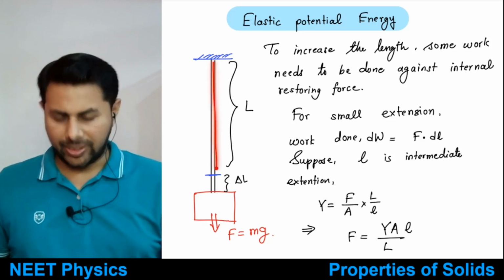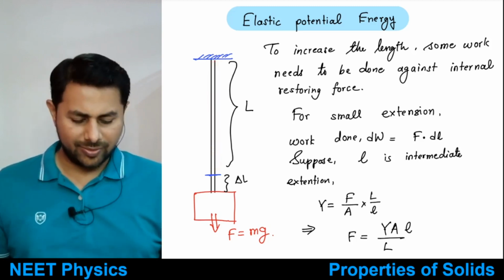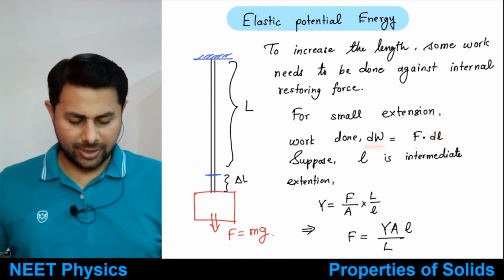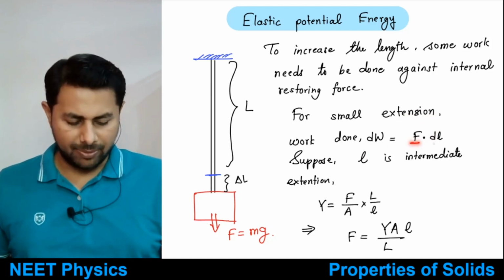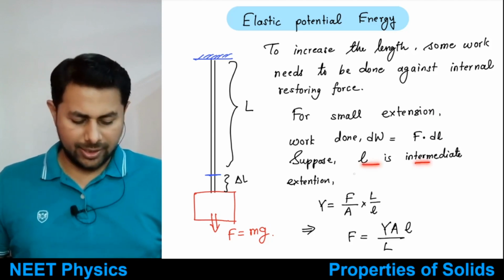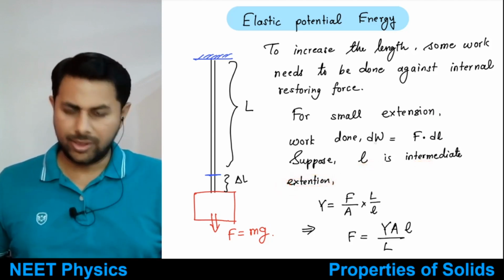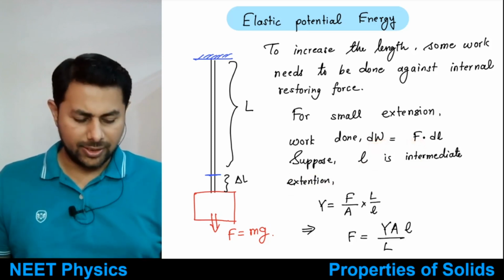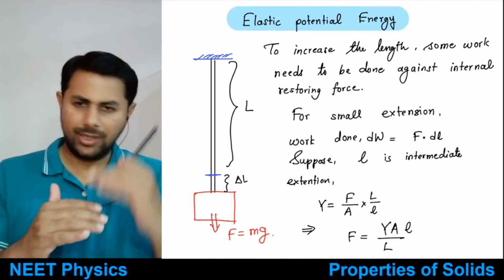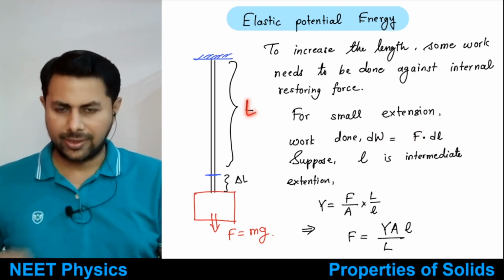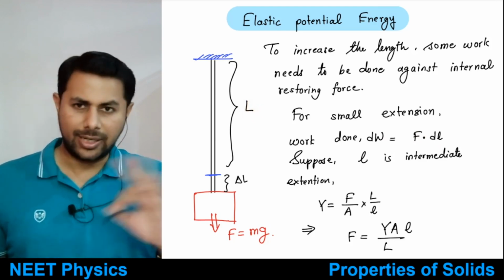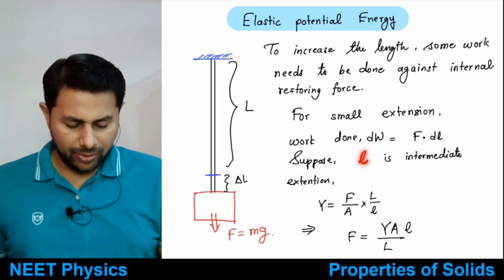So now suppose this is our wire, and as usual for small extension, suppose dl is the small extension, the work done against the internal restoring force is F dot dl. Then suppose l is some intermediate extension. So dW is work done for small extension, it is equal to F dot dl. Initially of course the length of wire is L, and then you are changing it from L to delta L, but in between you have extension small l.